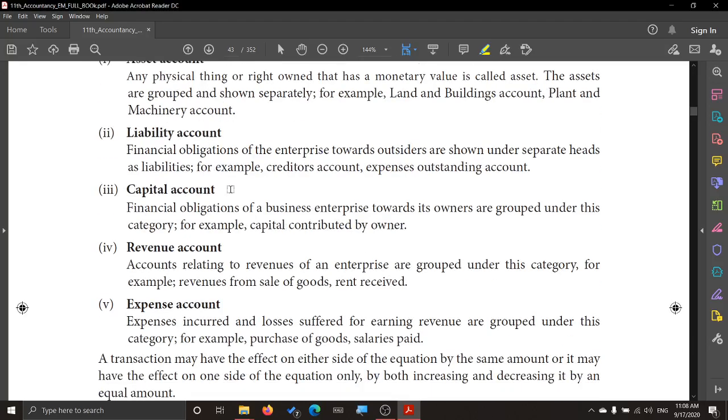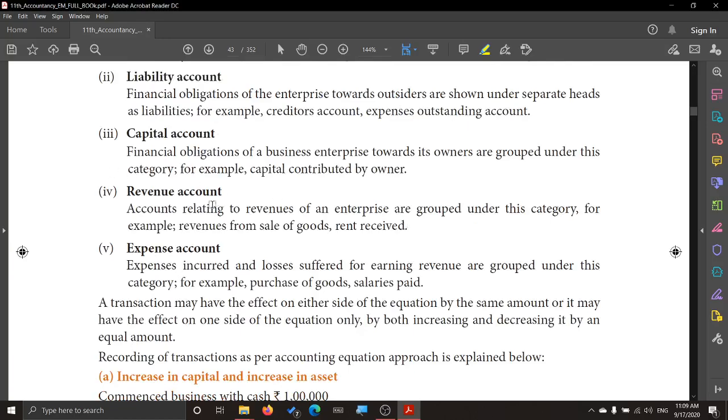Next we see the capital account. We have already seen what capital account is. Here, the financial obligation of a business enterprise towards its owners is grouped under this category. As per the business entity concept we have studied, the owner is different from the business. So we consider the business as an entity, a separate existing artificial person. The financial obligations of the business towards owners are grouped under this category. Example, capital contributed by owner.